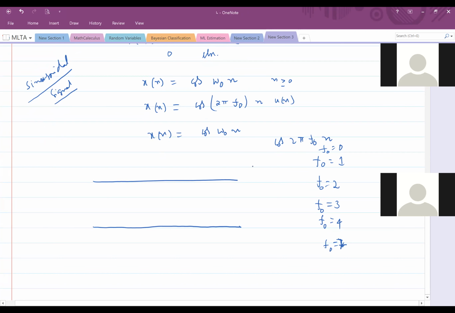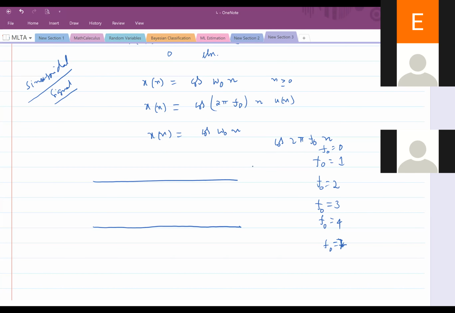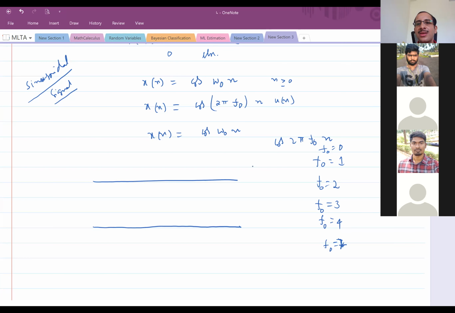In the previous class, how did we define frequency? Did any of you remember? The rate of change with time. Yes, the rate of change of sample amplitudes with time we defined as the frequency. Now check, with respect to f naught equal to 0, f naught equal to 1, and so on, how the rate of change of samples happens with respect to f naught. Then try to see whether the definition of frequency that we gave in the previous class can be interpreted with this example.